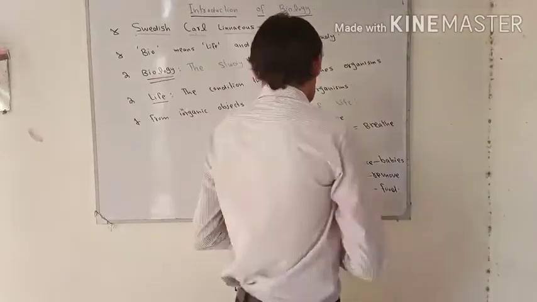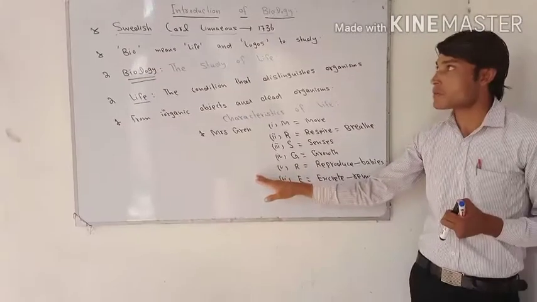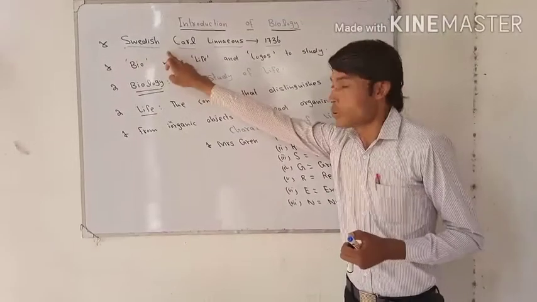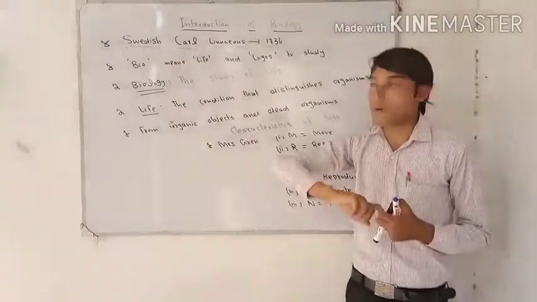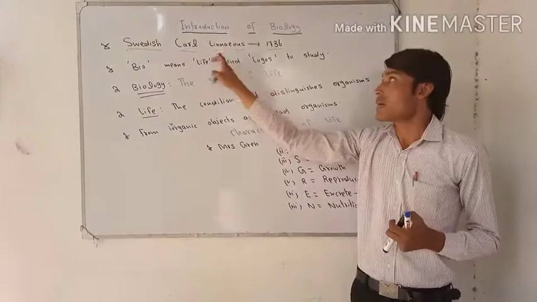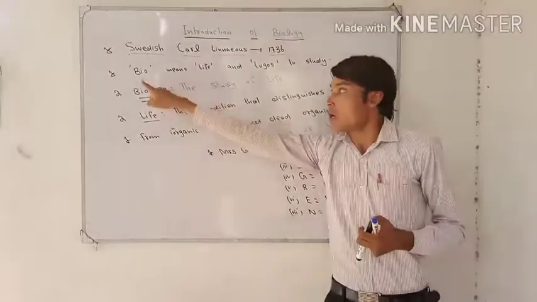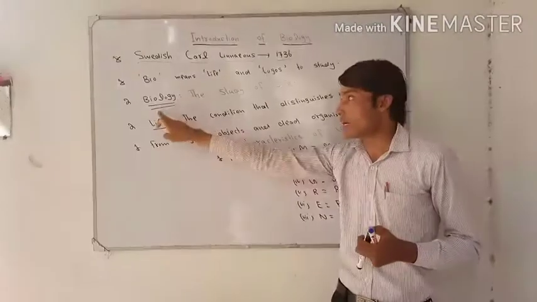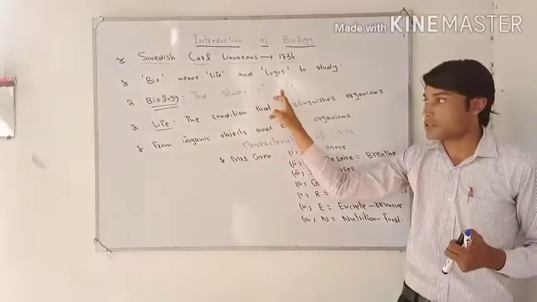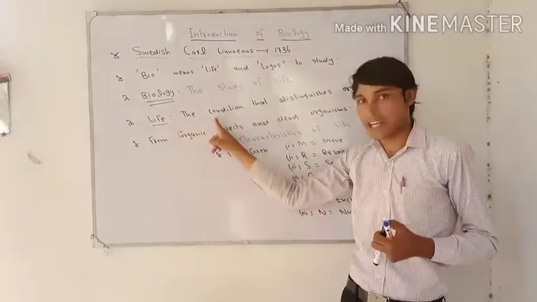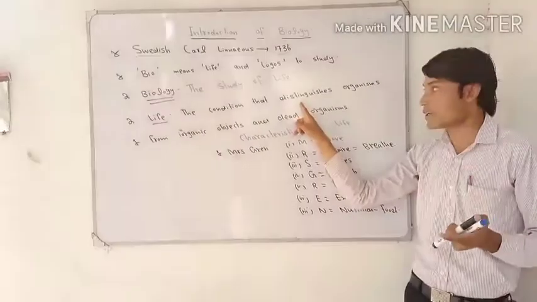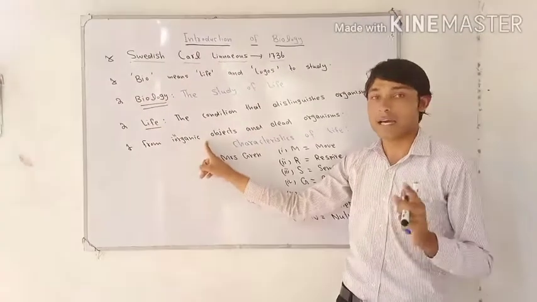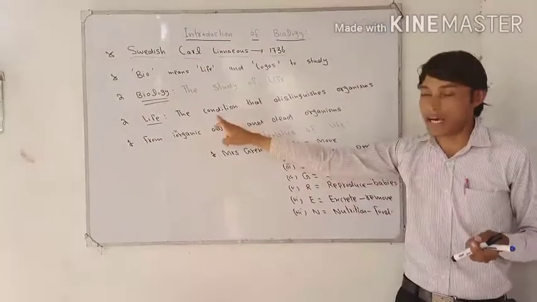Now, in this video, I have just discussed the introduction of biology according to the 9th class. The word biology was first used by a Swedish scientist, Carl Linnaeus, in 1736. Bio means life and logos means to study. Simply, the study of life is called biology. What is life? The condition that distinguishes organisms from inorganic objects, which do not contain carbon and hydrogen, and from dead organisms.